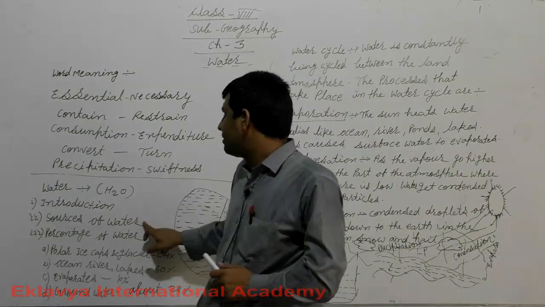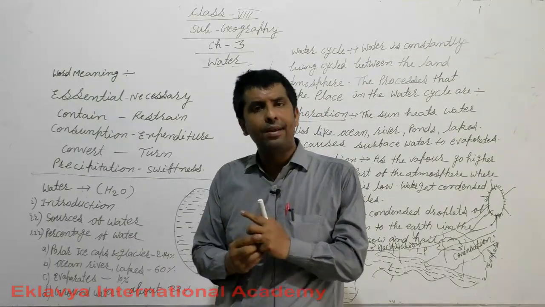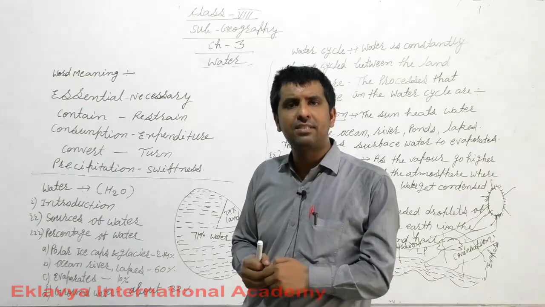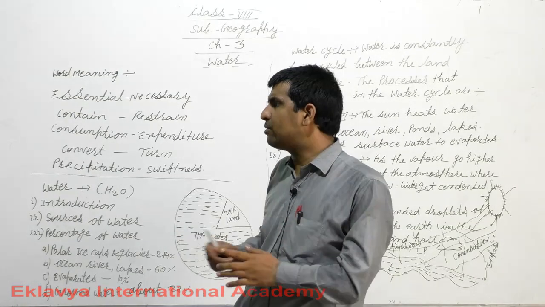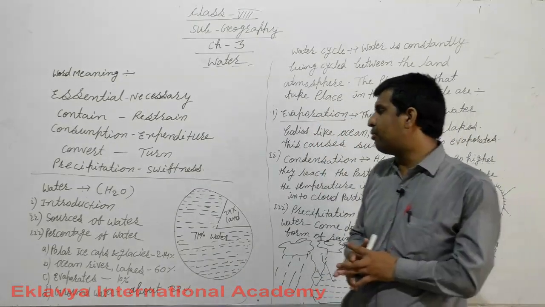Now I am coming to the next, sources of water: oceans, ponds, lakes, rivers, ice caps and glaciers are the main sources of water.